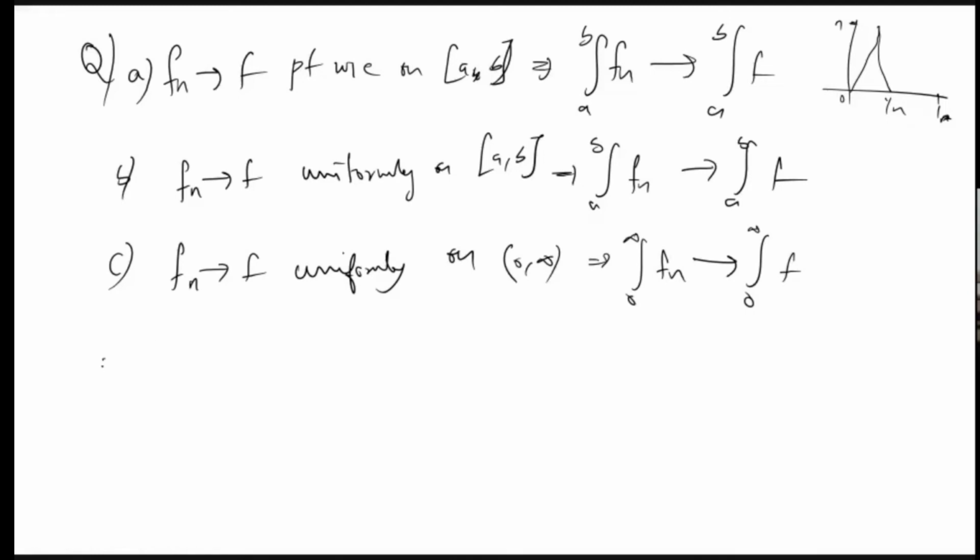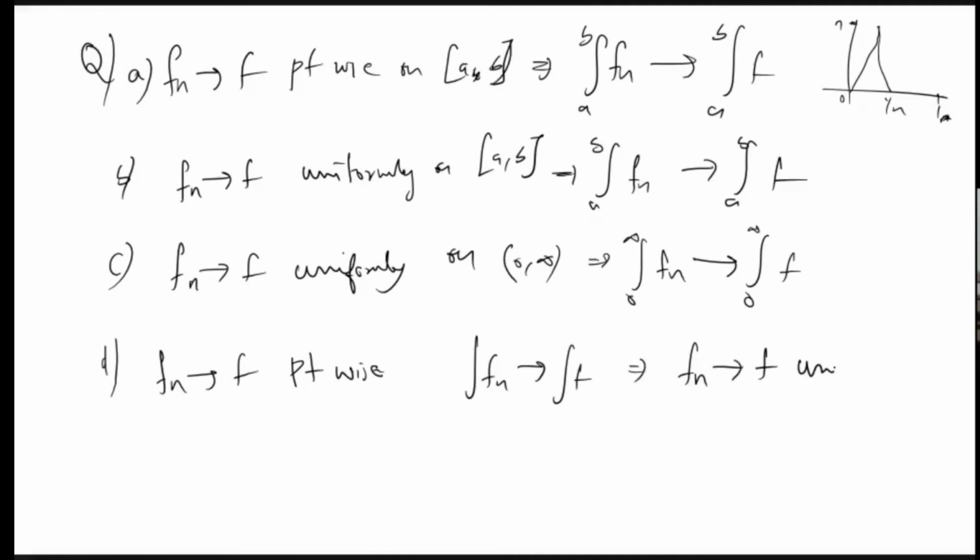Now D, Fn converges to f point-wise, integral Fn converges to integral f implies Fn converges to f uniformly. So this is the thing they can confuse. Like first option we solved already.